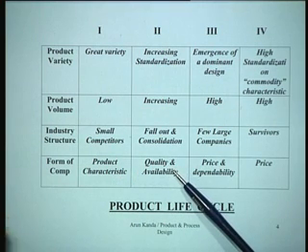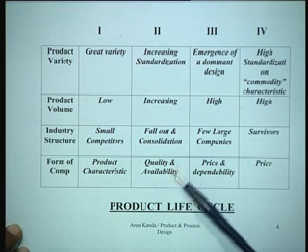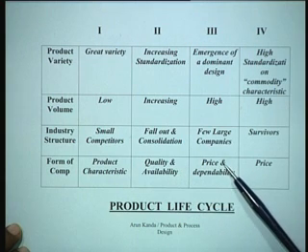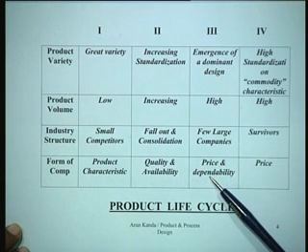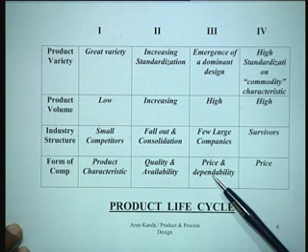As sales volume increases, the competition generally is on the basis of quality and availability. That's the main thing. At the third stage it just becomes price and dependability, right? You should be able to get a suitable price, and the supplies should be dependable in that sense.